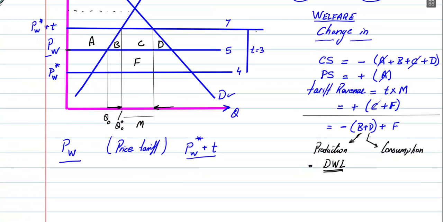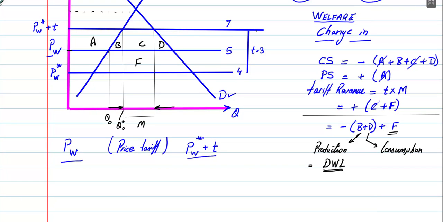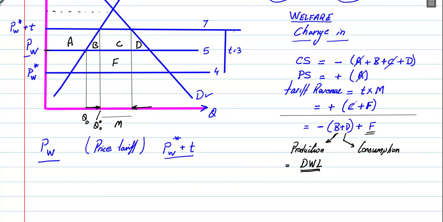Okay, now what about F? Where is this F coming from? Well, let's have a look. Why does this large country have this extra gain, F? Where did this come from?